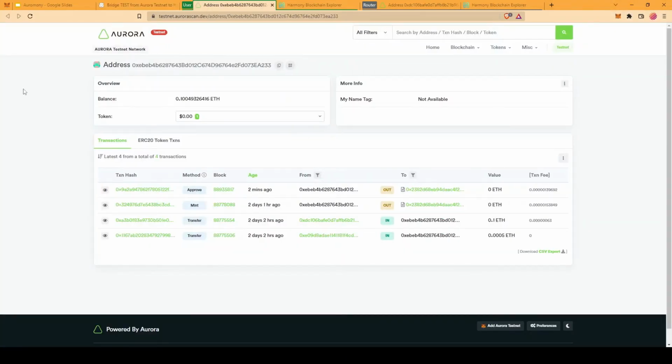While we are waiting for the transaction to go through, we can take a look at the user account here. This is on the Aurora Testnet, which is the sending chain. I've transferred myself some testing ETH and minted myself the test token. And this is the approval transaction we just saw of approving the expenditure of the test tokens.